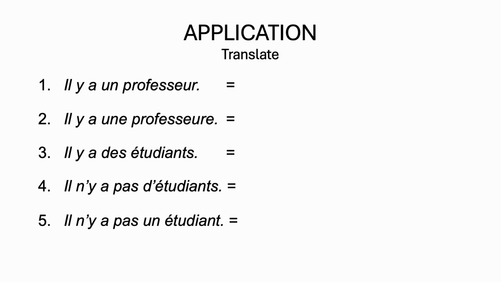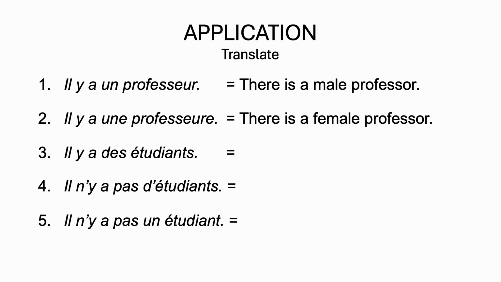Application. You can now pause the video and translate the following sentences. Il y a un professeur means there is a male professor. You recognize un, which is the article for masculine singular. Il y a une professeure means there is a female professor or female teacher for that matter. You recognize the form une, which is the feminine singular form of the indefinite article.